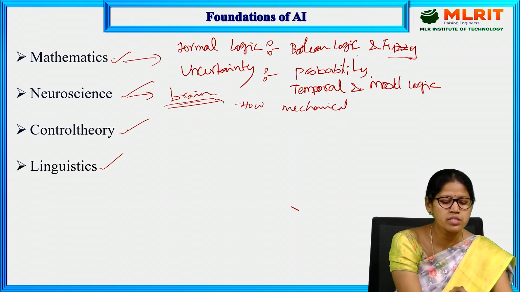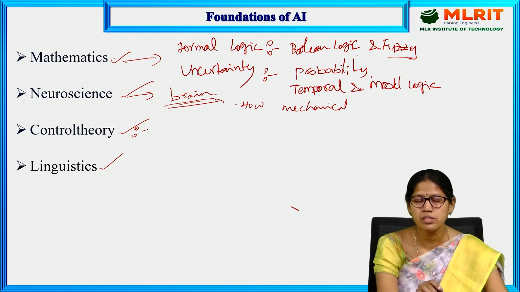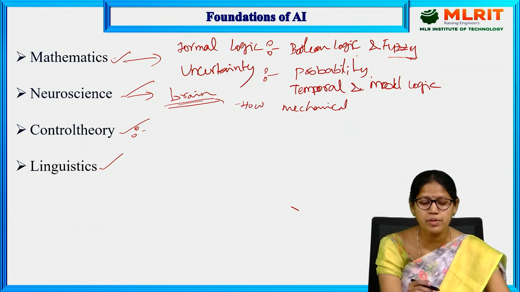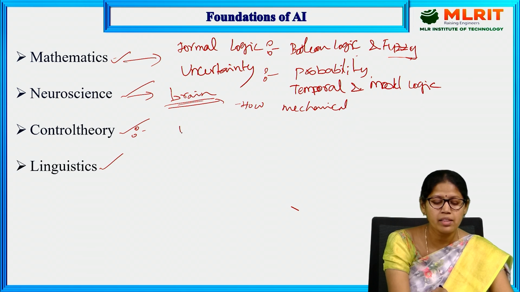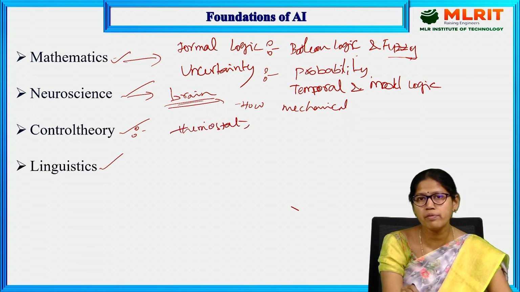The next one is control theory. Control theory means machines will change their behavior based upon the environment. The examples are a thermostat, water flow regulator, and steam engine governor.